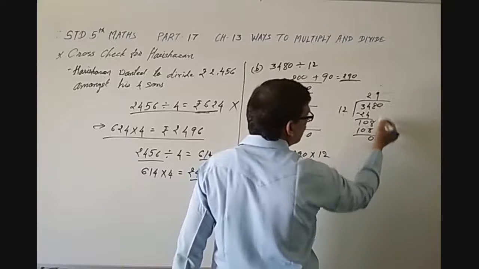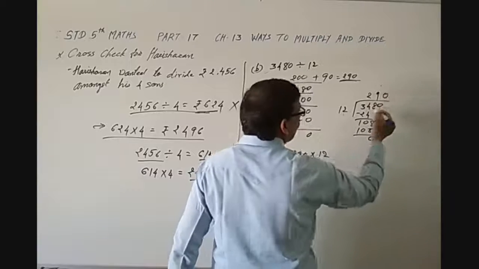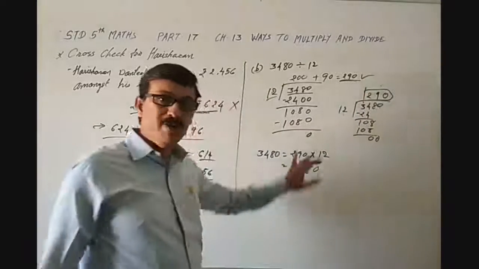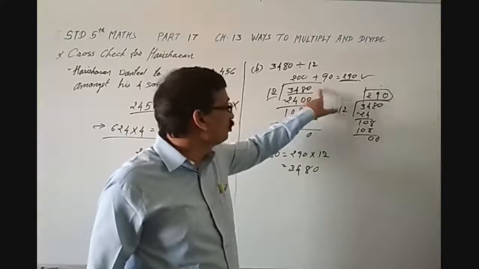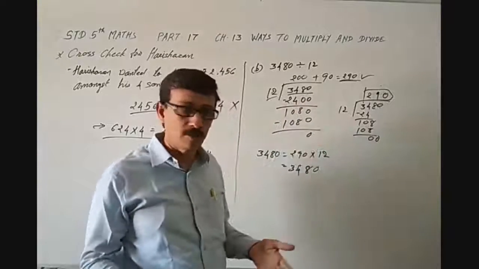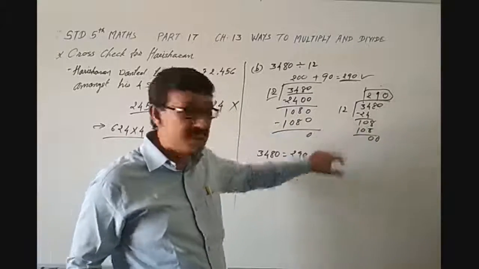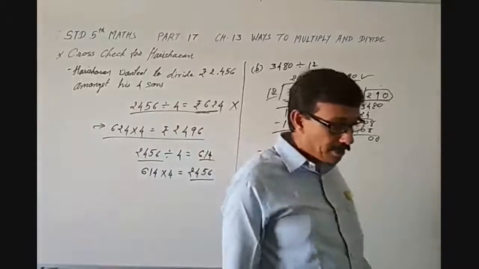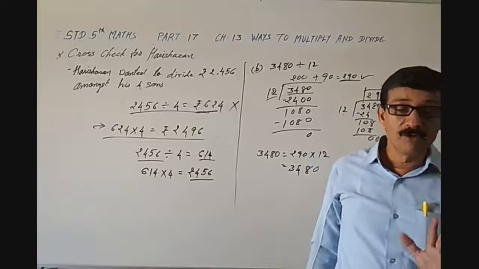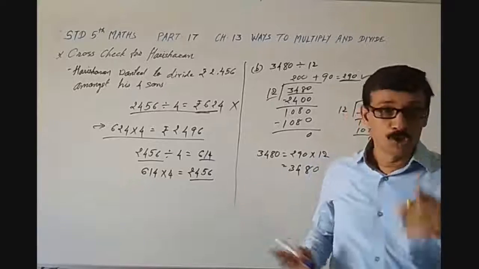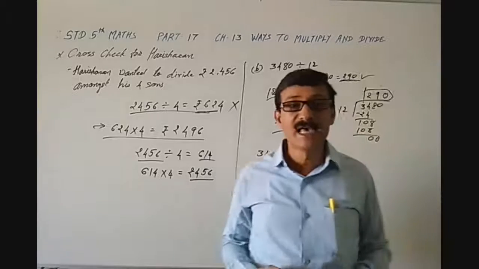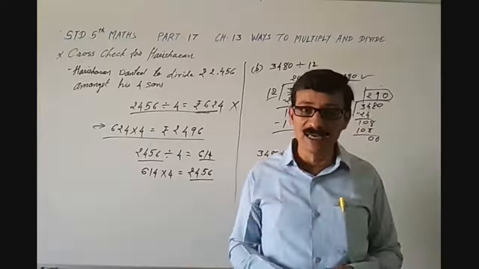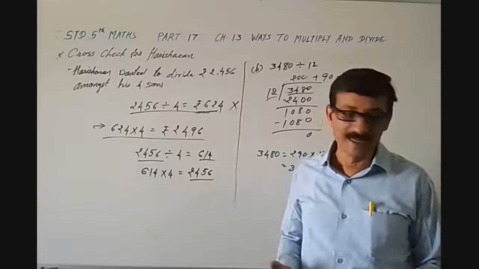So it is 0 and 0 over here, so we will get the same answer. Okay. You may go for any process, either this process or this process, but then after you have to cross check with multiplication like this. Now, is it possible for you to do this yourself and cross check all the multiplication? Because these divisions are very easy.